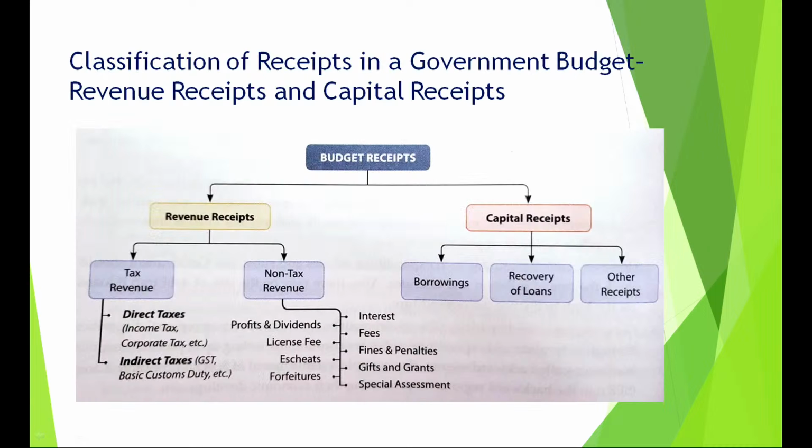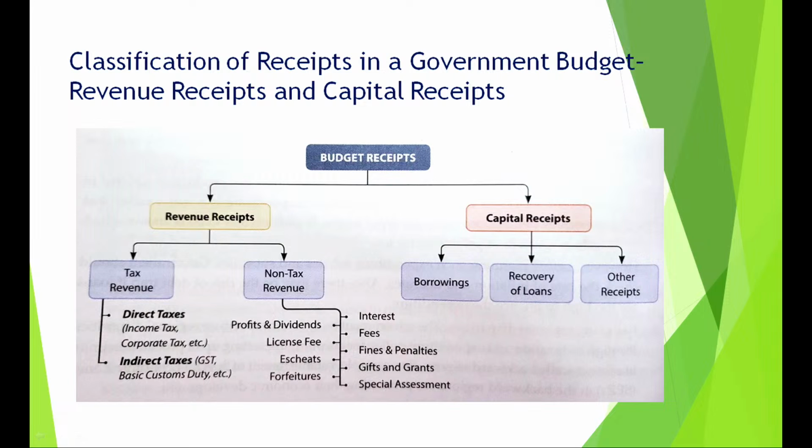Now, budget receipts are made up of two types, as I showed you, revenue receipts and capital receipts. Revenue receipts are again divided into two types: sources from tax, which are tax revenue or tax receipts, made up of direct taxes like income tax, corporate tax, etc., and indirect taxes where you have GST, customs duties, etc. Non-taxes are sources other than taxes, where you have profit, license, escheat, forfeitures, interest, fees, fines, penalties.